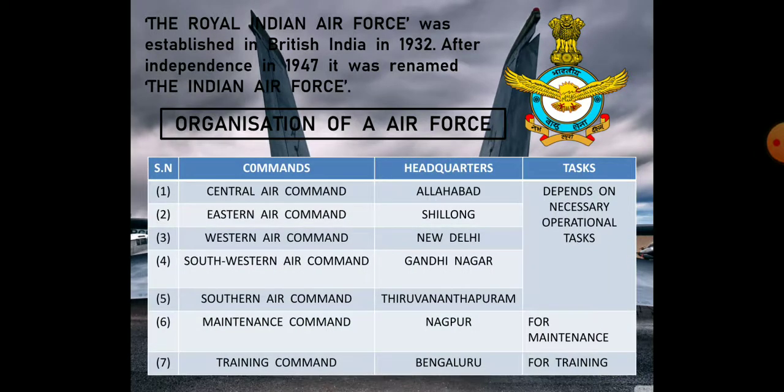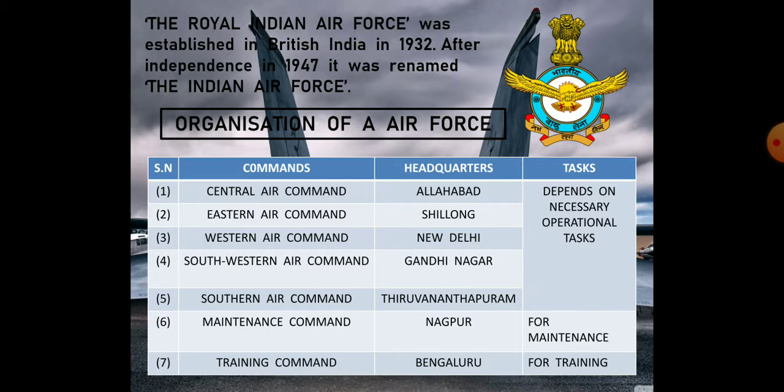See, the first one is the Central Air Command. The Central Air Command headquarters is located in Allahabad. And the Eastern Air Command, the headquarters is located in Shillong. Then the third one, the Western Air Command, the headquarters is located in New Delhi. South Western Air Command, the headquarters is located in Gandhinagar. And Southern Air Command, the headquarters is located in Thiruvananthapuram. Clear? So these are the 5 commands.